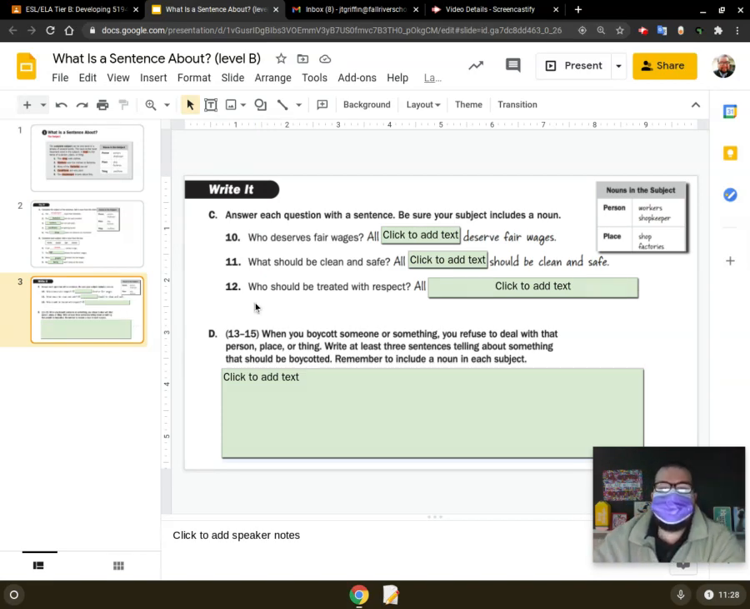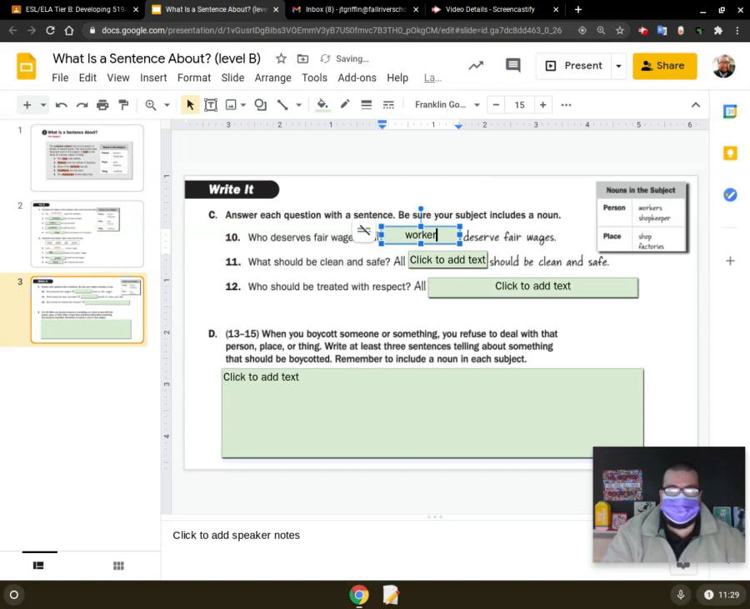So answer each question with a sentence. Be sure your subject includes a noun. Who deserves fair wages? Shopkeeper. Are you sure? Worker. All workers. There we go. All workers deserve fair wages.